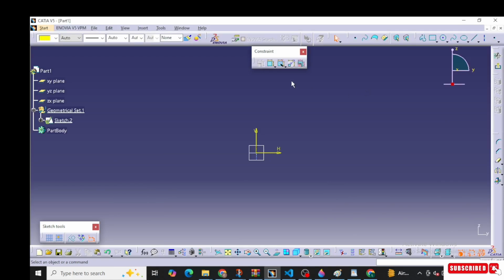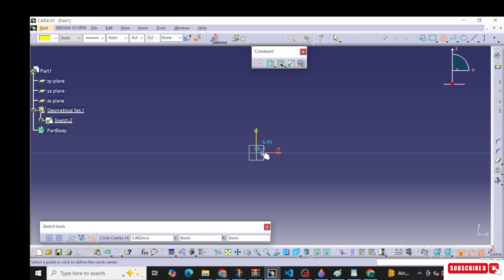Hello and welcome, guys. In this CATIA series, I will let you know how to use the symmetry command and the mirror command in 2D and also in 3D. First we will see 2D, after that we will see 3D.